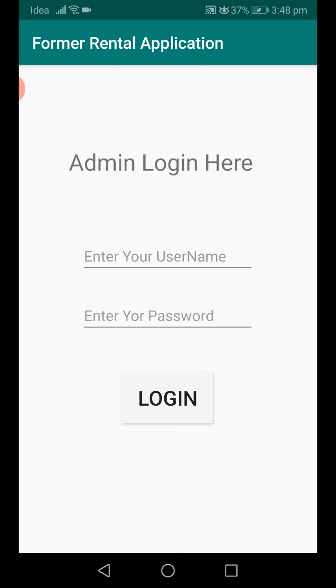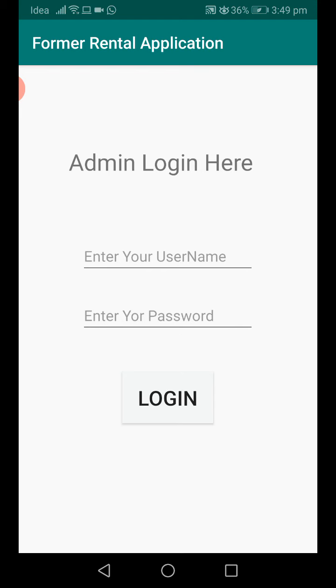Not only in this application, in all applications in the real world, every organization and every company has only one authority. Based on that authority, they handle everything. Here also we have only one authority, and the authority person is the administrator.